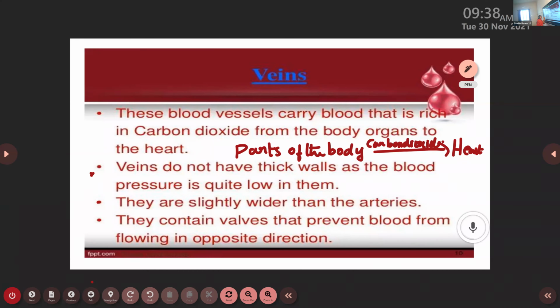The next characteristics, they are slightly wider than arteries. Veins are slightly wider than arteries. Arteries are actually narrow in shape, but in the case of veins, they are slightly wider than arteries.